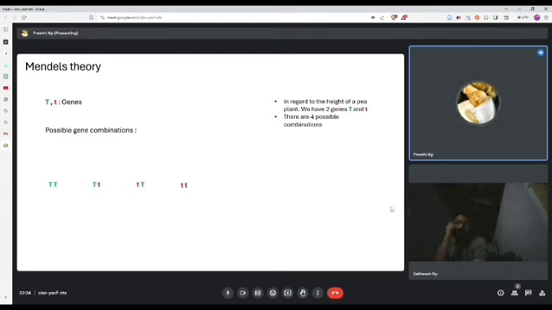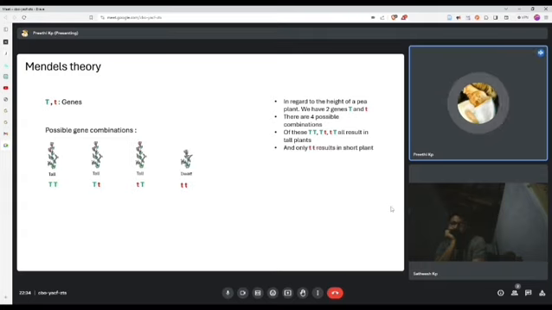Of these, it was observed that the gene combinations capital T capital T, capital T small t, and small t capital T resulted in tall plants, and only the small t small t combination resulted in a dwarf plant. From this, you can observe that in some tall plants, even though a dwarf factor small t is present, the plant is not dwarf. But in all plants, if a tall factor capital T is present, the plant is tall.